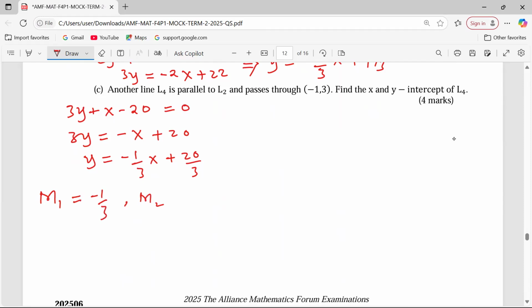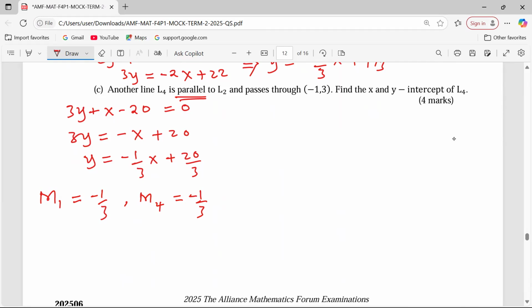Then what about gradient 4? The lines are parallel to one another. For parallel lines, gradients are usually the same. So this other gradient is also negative a third.